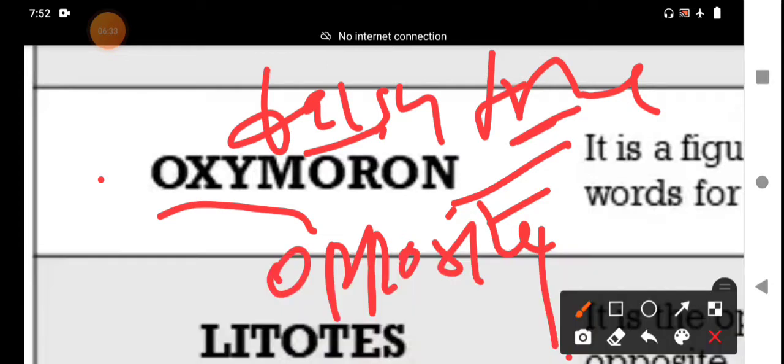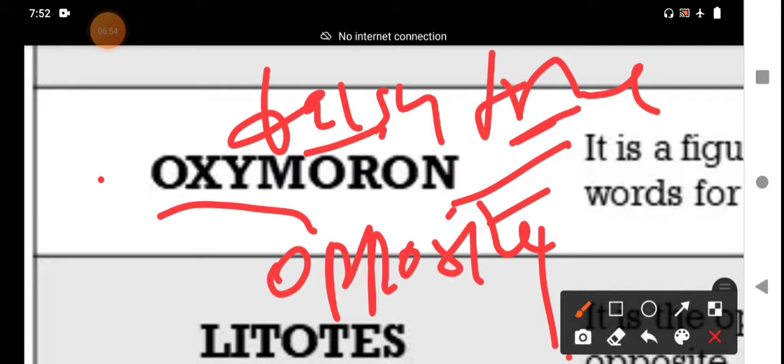That means you should understand contradictory terms. They are not meant to be taken literally. Instead, meaning should be derived from the context in which an oxymoron is used.